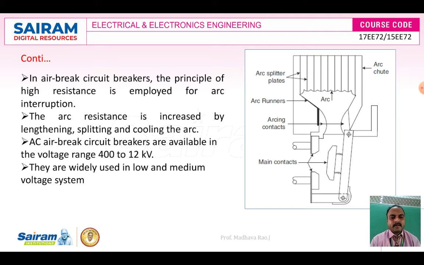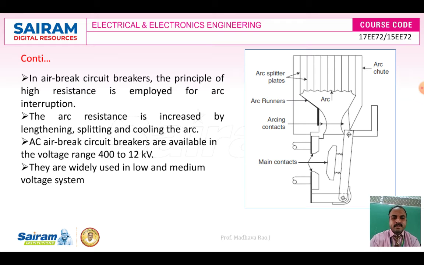Then arc runners, arcing contacts as moving contacts, main contacts as fixed contacts, and the arc chamber. We split the arc into different parts, so we can increase the resistance and decrease the current.